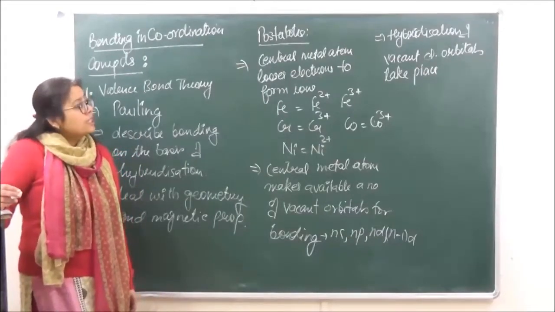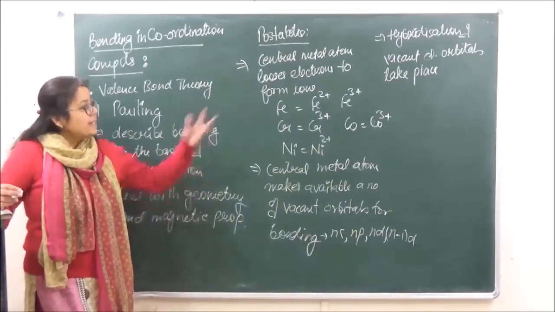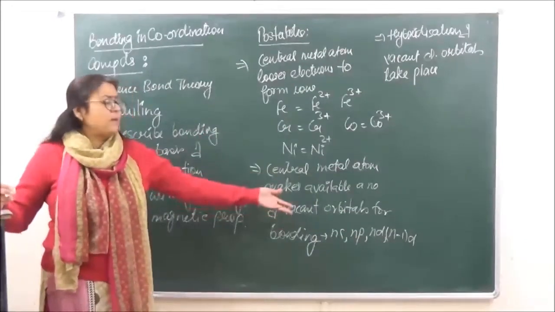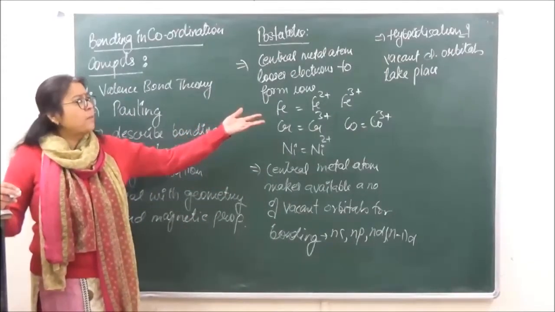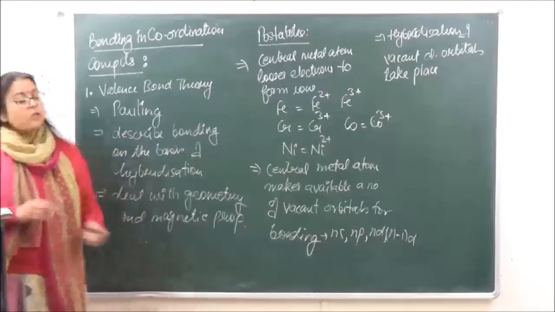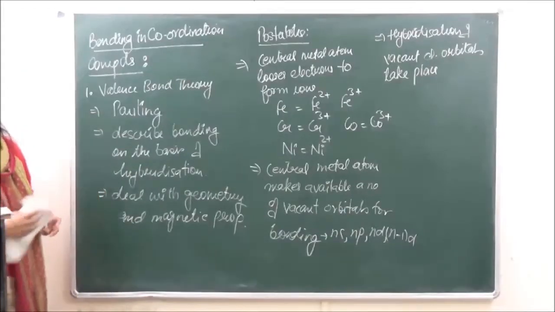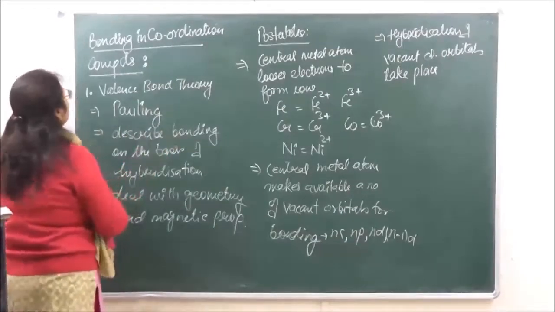ठीक है? So जितने भी ये vacant d orbitals या d भी ना लिखो, अगर आप ns np भी participate कर रहा है, तो जितने भी vacant orbitals participate कर रहे हैं bonding में, उन सब की hybridization होनी जरूरी है. So let's see what is the kind of hybridization and geometry which we get.